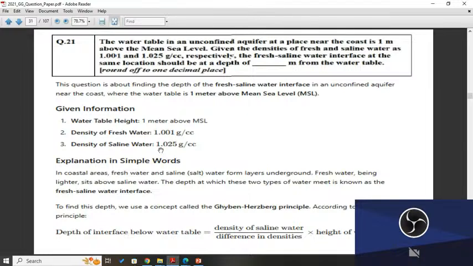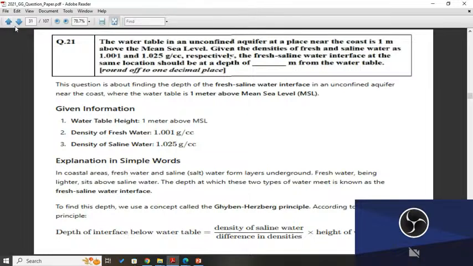To find this depth, we use a concept called the Ghyben-Herzberg principle. According to the principle, the depth of the interface below the water table is the density of saline water upon the difference in density, multiplied by the height of the water table. So remember, when this type of water is mixed, there is a principle, and that principle is the Ghyben-Herzberg principle. The formula is: depth of interface below water table is equal to the density of saline water upon the difference in densities, multiplied by the height of the water table.